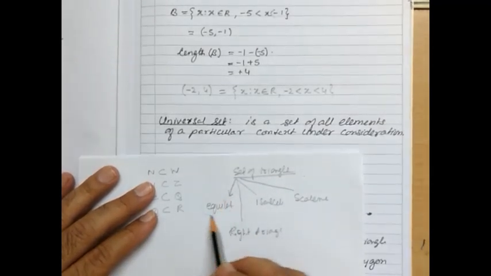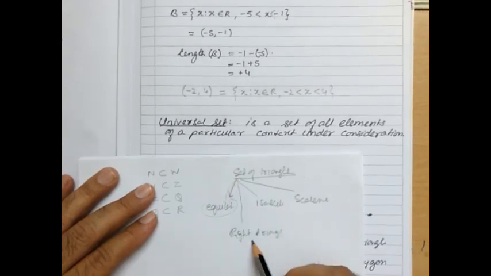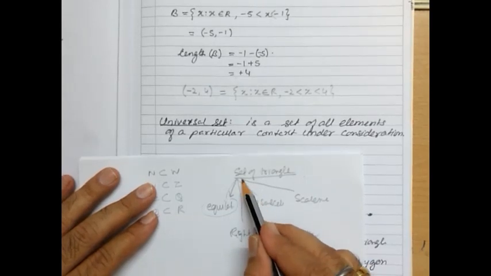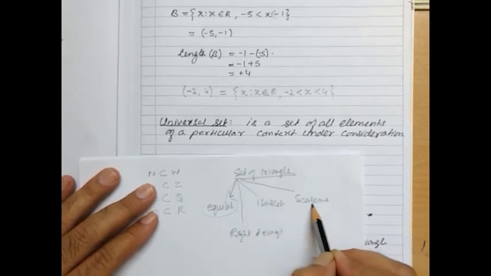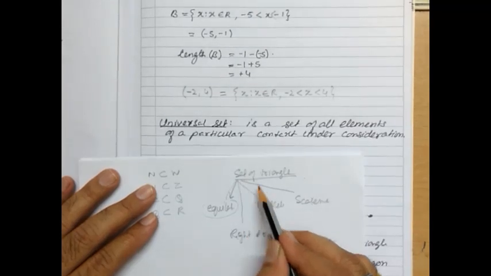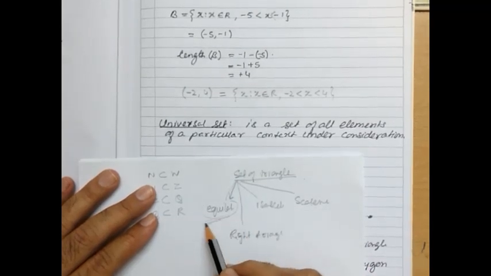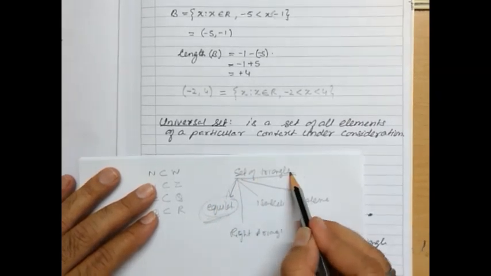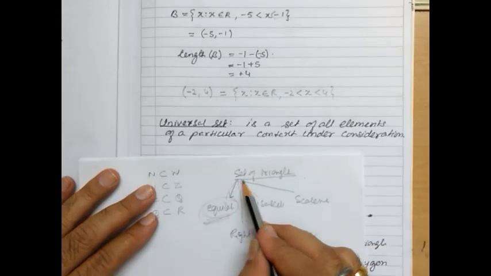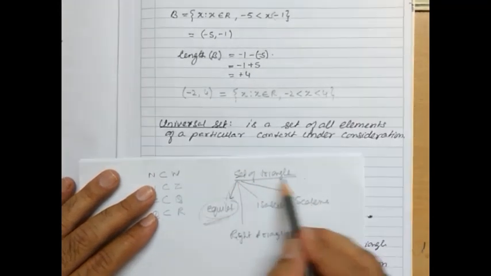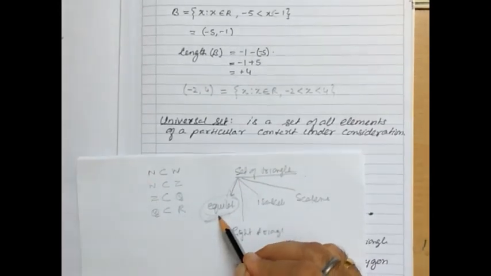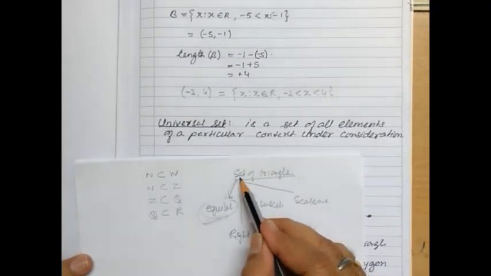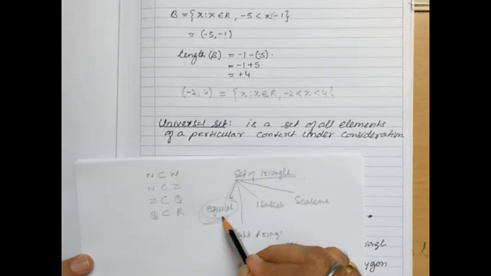Now for the equilateral triangle, this will be a universal set. For the right angle triangle, this will be a universal set. For the isosceles triangle this will be a universal set, and for the scalene triangle also. So if we are talking about the equilateral triangle, we cannot go beyond the set of triangles. It cannot be taken in the set of squares or quadrilaterals. Triangles are three-sided figures, so for these three-sided figures, the set of triangles will be the universal set.